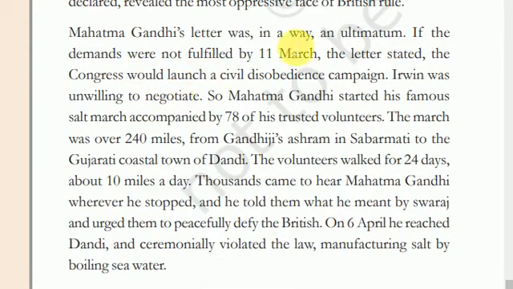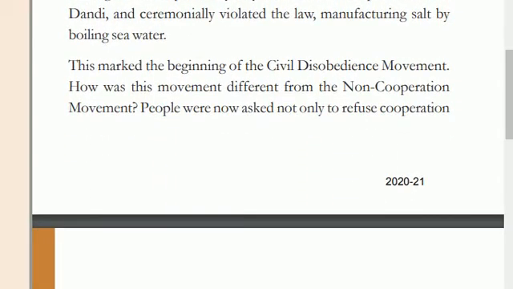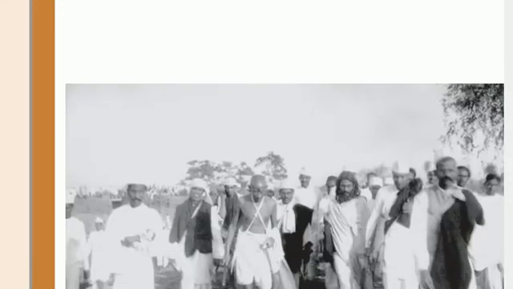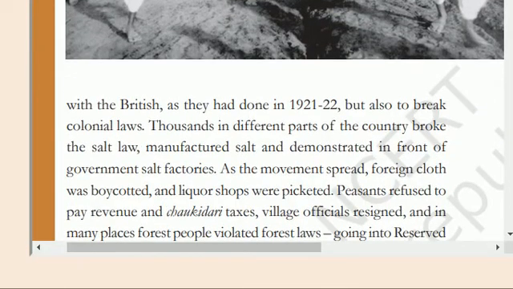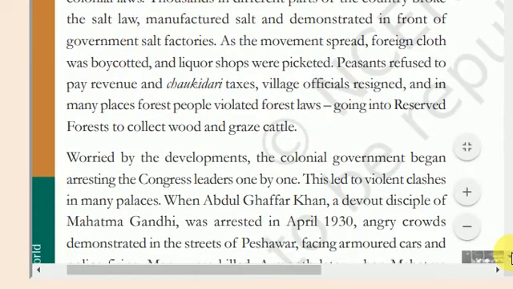So Gandhiji started the salt march in this way. On 6th April, he broke the salt law and started the civil disobedience movement. People enthusiastically participated in this movement, and people of all classes took part in this region.